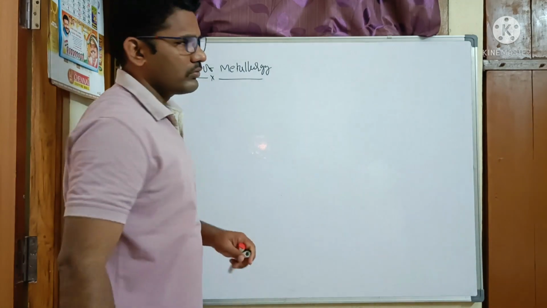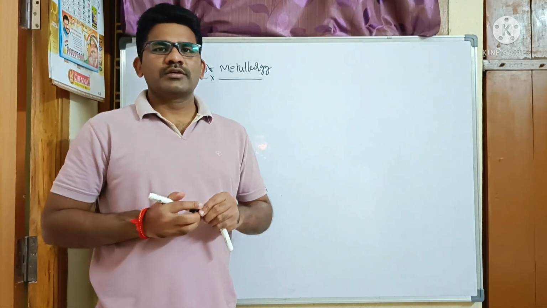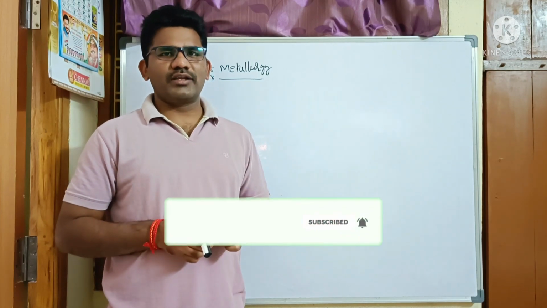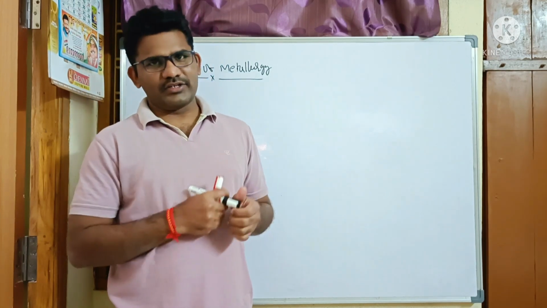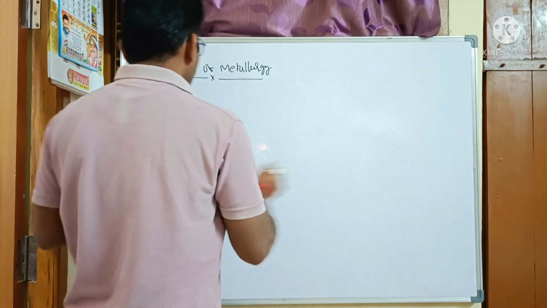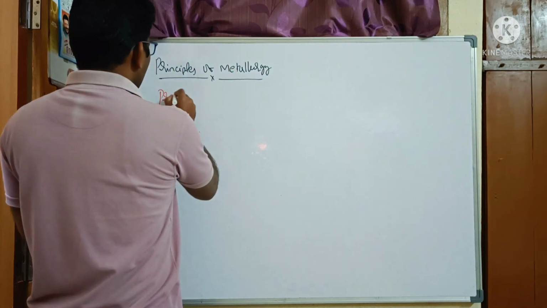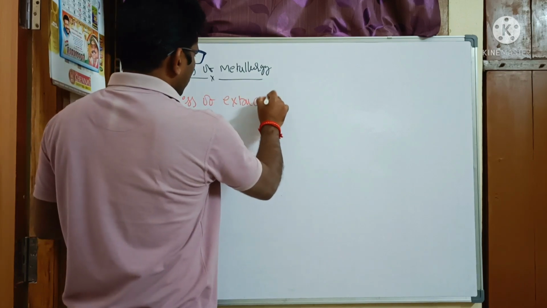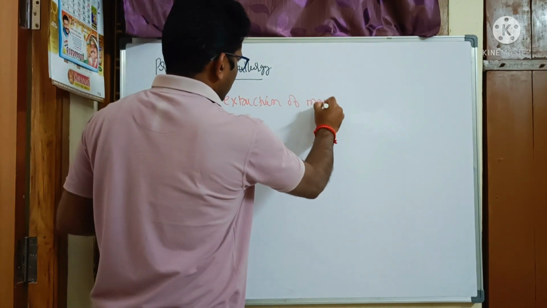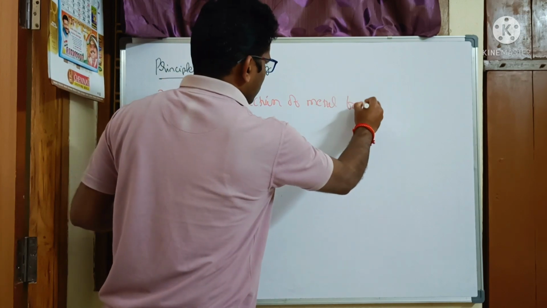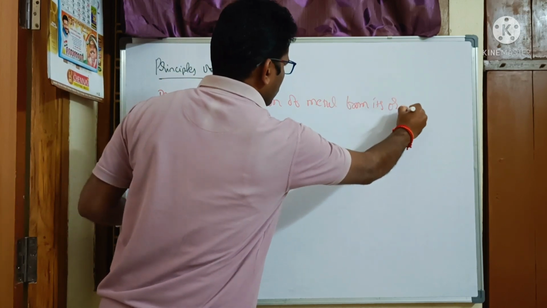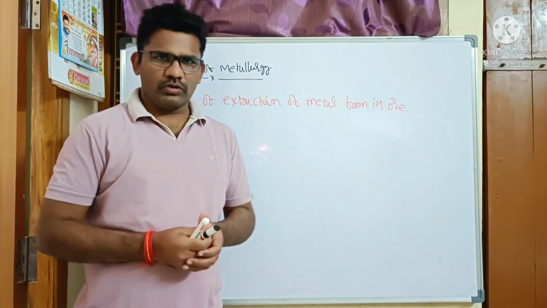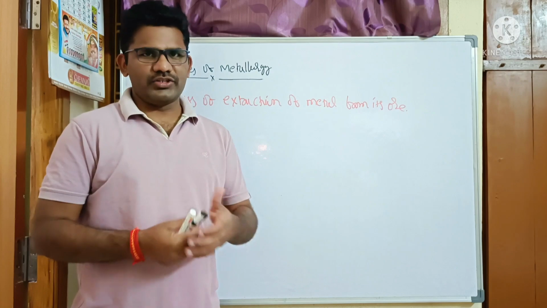Before we learn the different phenomena in the chapter Principles of Metallurgy, let us try to understand what metallurgy is. Metallurgy means the process of extraction of metal from its ore. The process of extraction of the metal from its ore is called metallurgy.